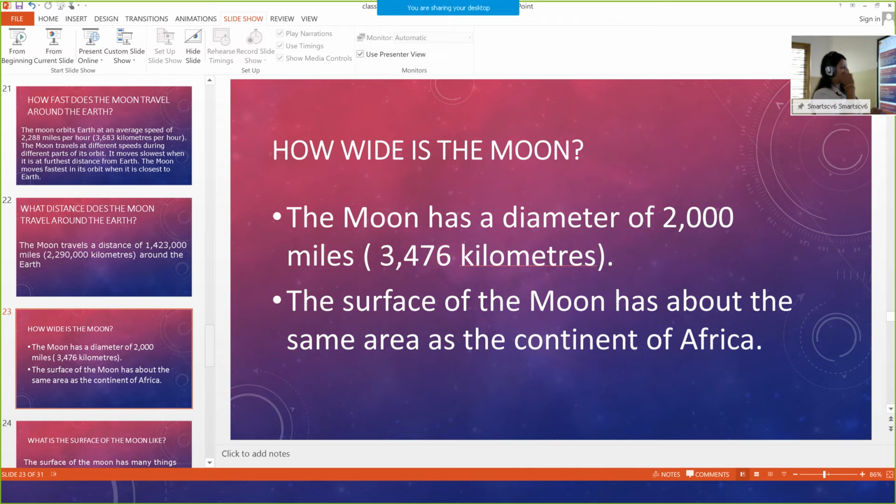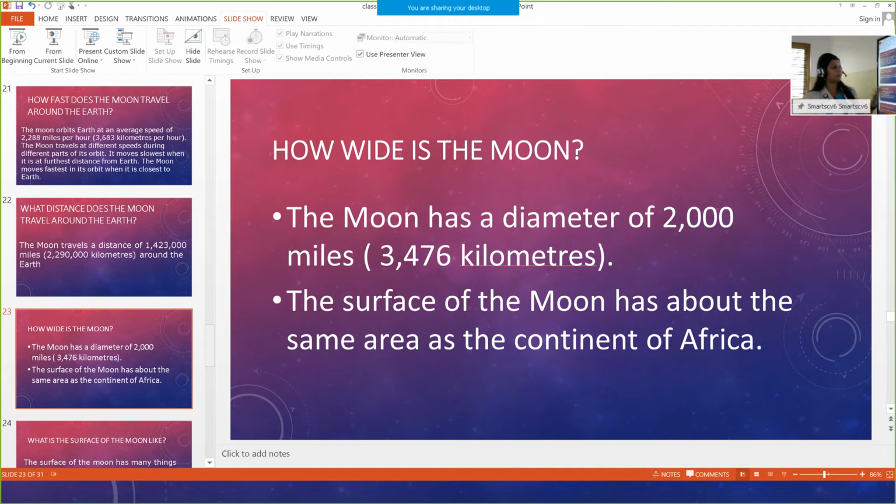Second point, the surface of the moon has about the same area as the continent of Africa. Yes, how wide is the moon?